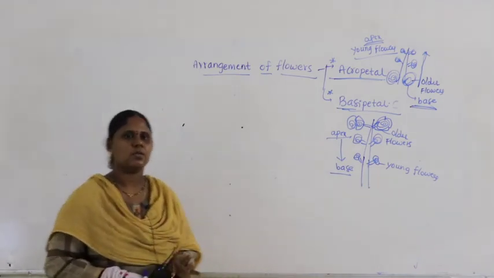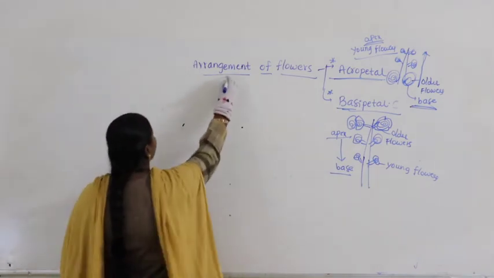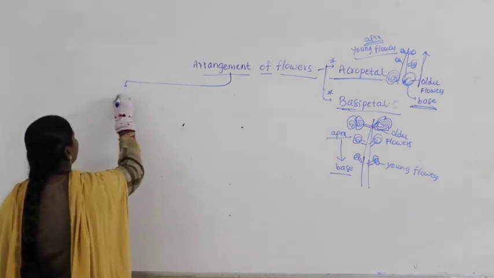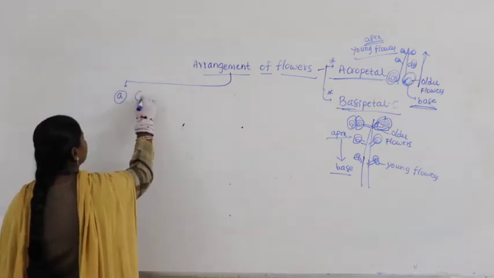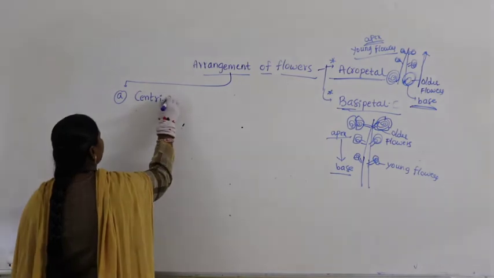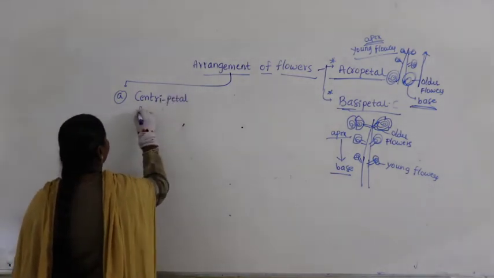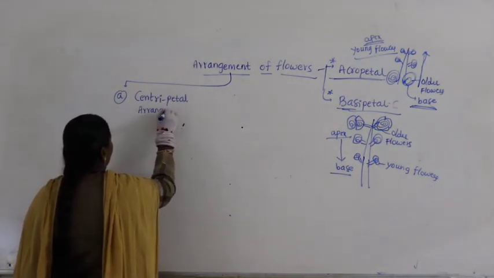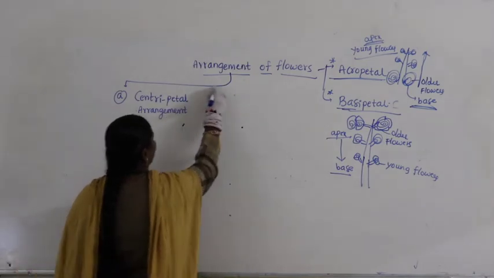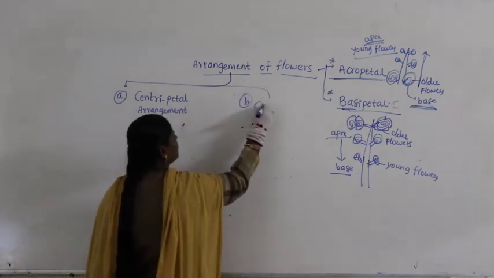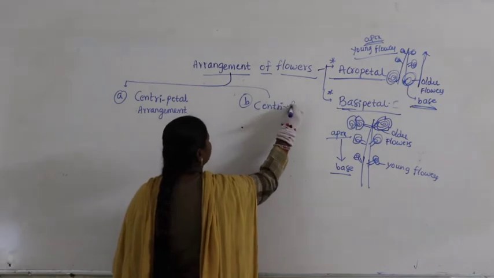Now, apart from these two categories, we find arrangement of flowers can be further classified into two more categories. Nothing but centripetal arrangement. The other one is called centrifugal arrangement.